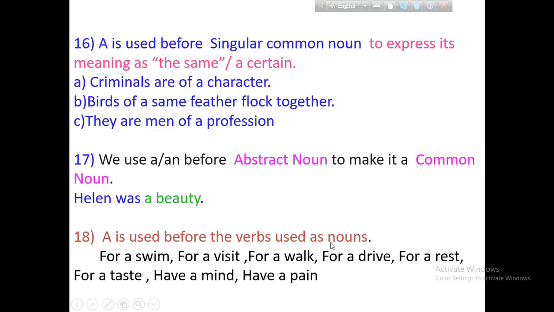A is used before verbs used as nouns. When a verb is used as a noun, then we use for a walk, for a drive, for a rest, for a taste, have a pain, for a scene, etc. In this way.